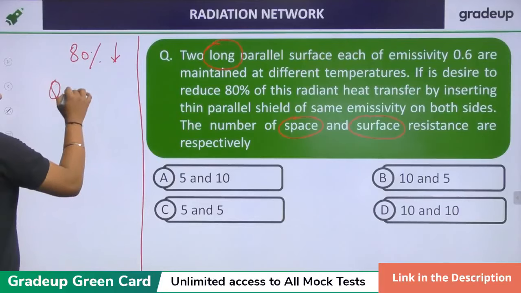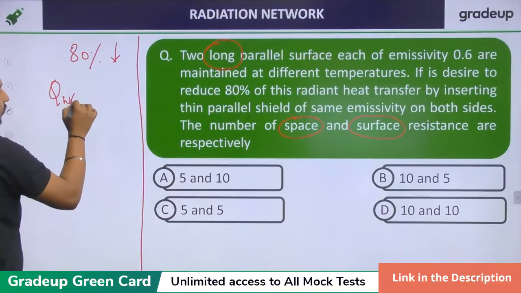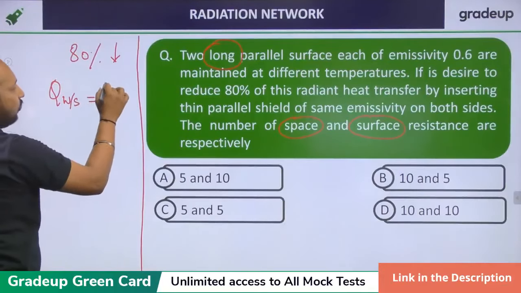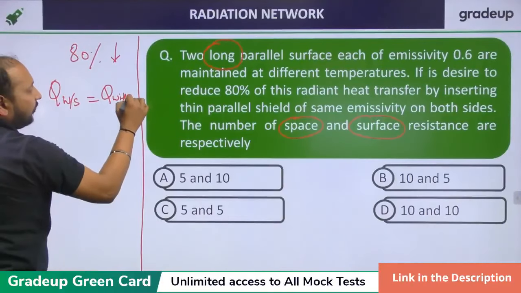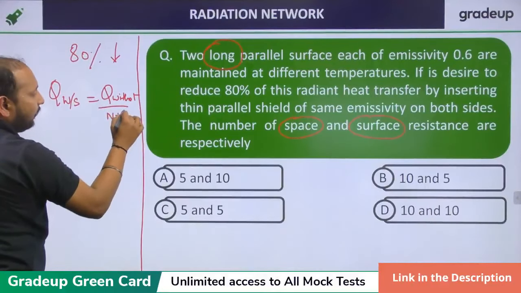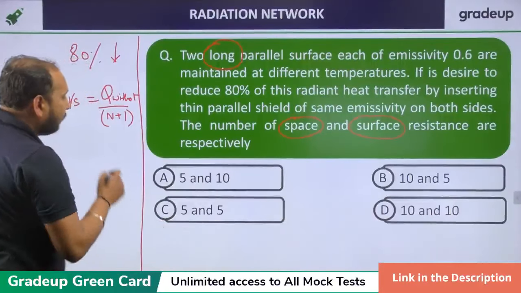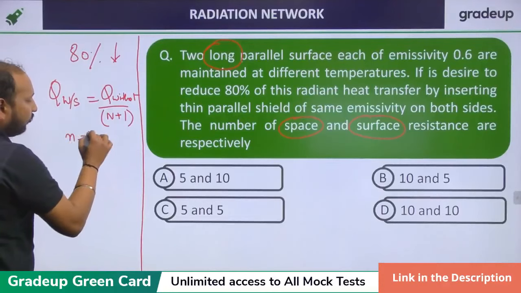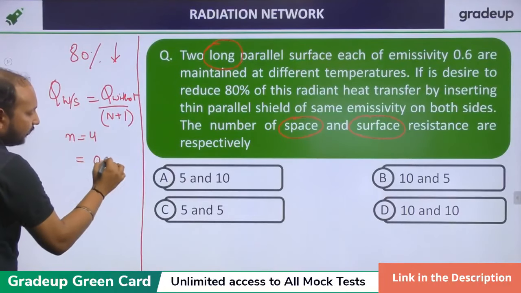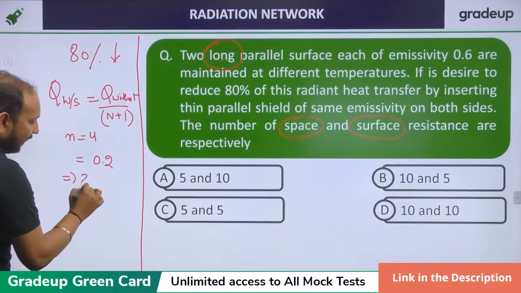So Q with shield is equal to Q without shield upon n plus 1, where n is the number of shields. Now we need to get 80% reduction. That means your n should be equal to 4, so this will be 0.2. So this means your 80% reduction.